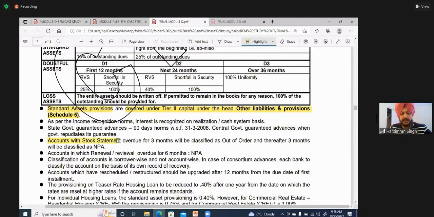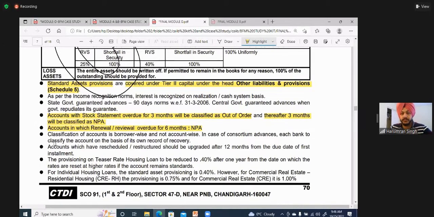Accounts with stock statements overdue for 3 months will be classified as out of order, and after another 3 months you will classify them as NPA. Accounts where renewal or review is overdue for 6 months are straight NPA. Then, classification of account is borrower wise and not account wise.